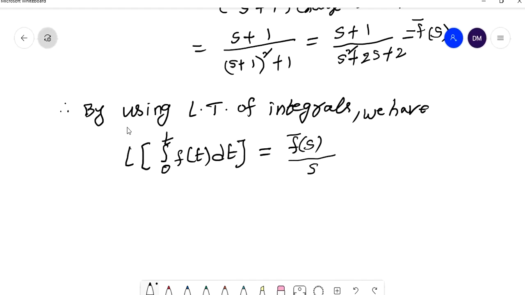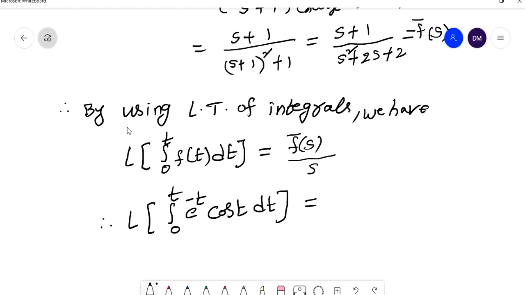Now substitute all the f of t and f bar of s values. Therefore, L of integral 0 to t, e power minus t cos t dt is equal to, f bar of s means s plus 1 by s square plus 2s plus 2.